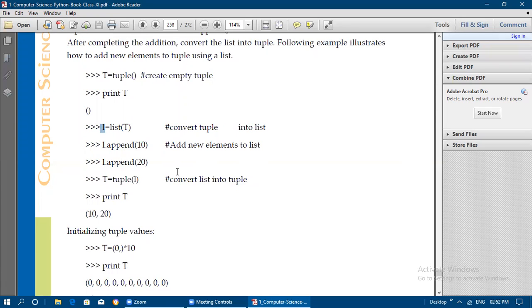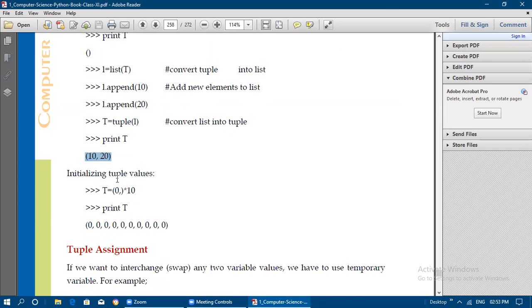So L dot append of 10, first 10 we have given. Next L dot append of 20 we have added. Now after adding, this L is going to be converted to a tuple, and then that is assigned to t. Now if you print t, what will be printed? Whatever values we have added to the list, now that list we have converted into tuple format, so it is printed in tuple format. In this manner also, by using a list we can create the tuple.